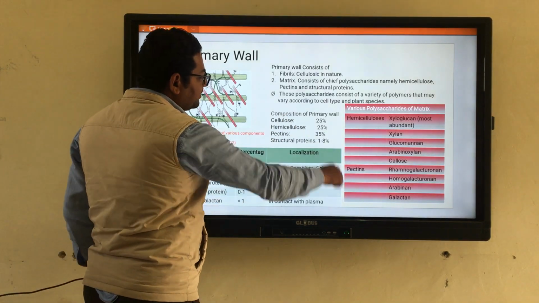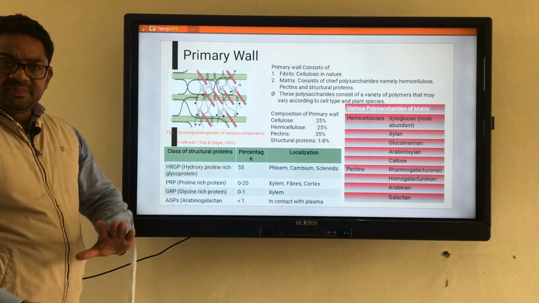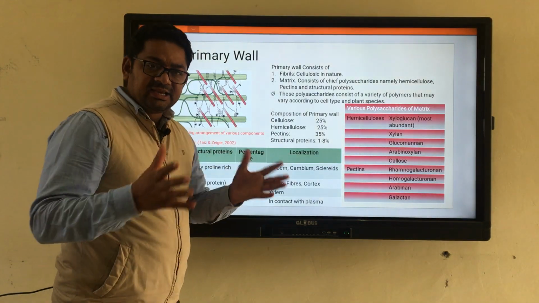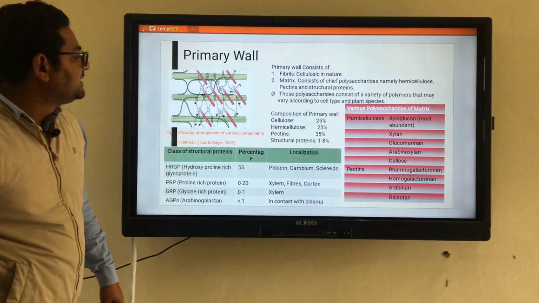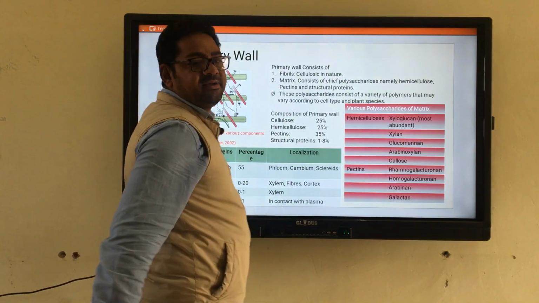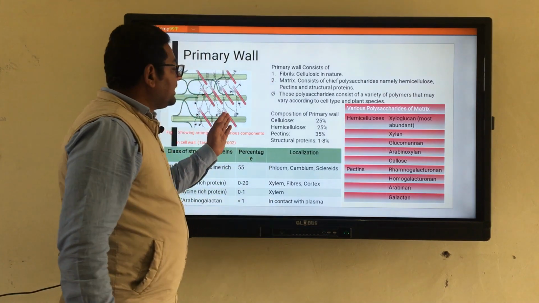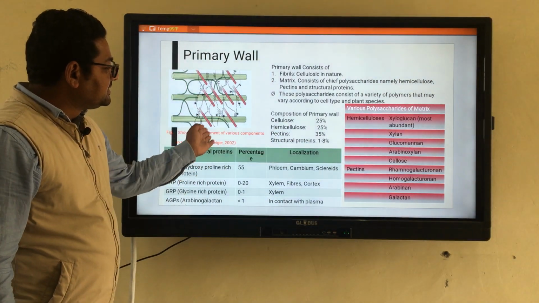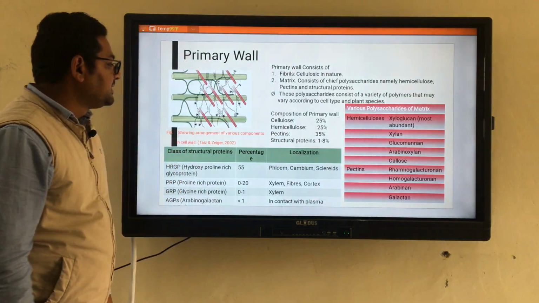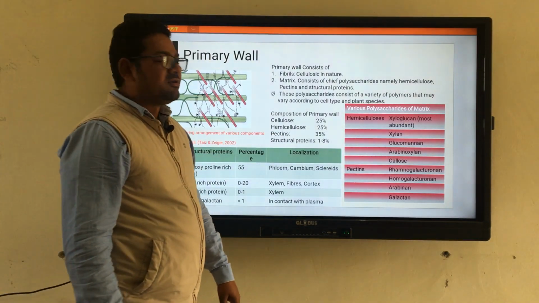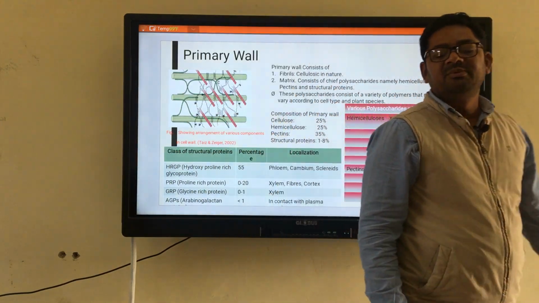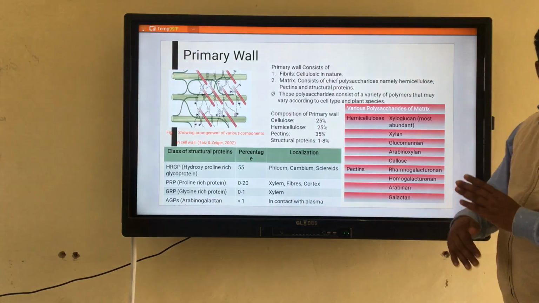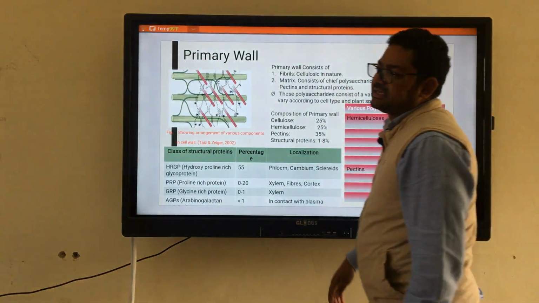If we talk about the composition of the primary wall in a generalized way, cellulose forms about 25%, hemicellulose also about 25%, pectins about 35%, and structural proteins form 1 to 8% of the total cell wall. So this is how they are distributed in different cell types.